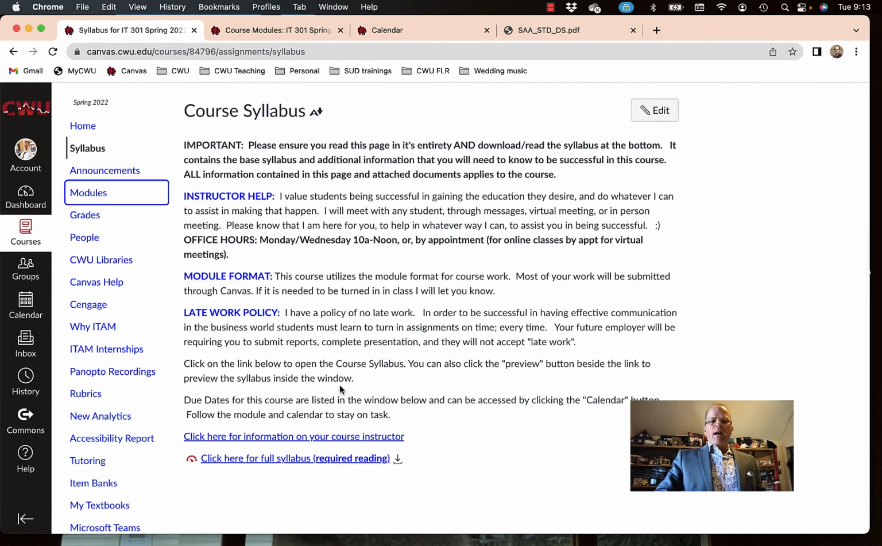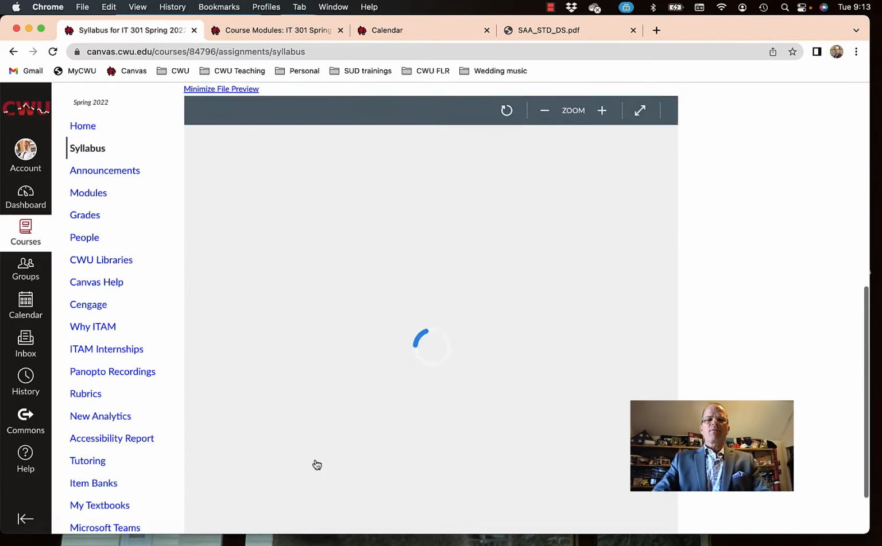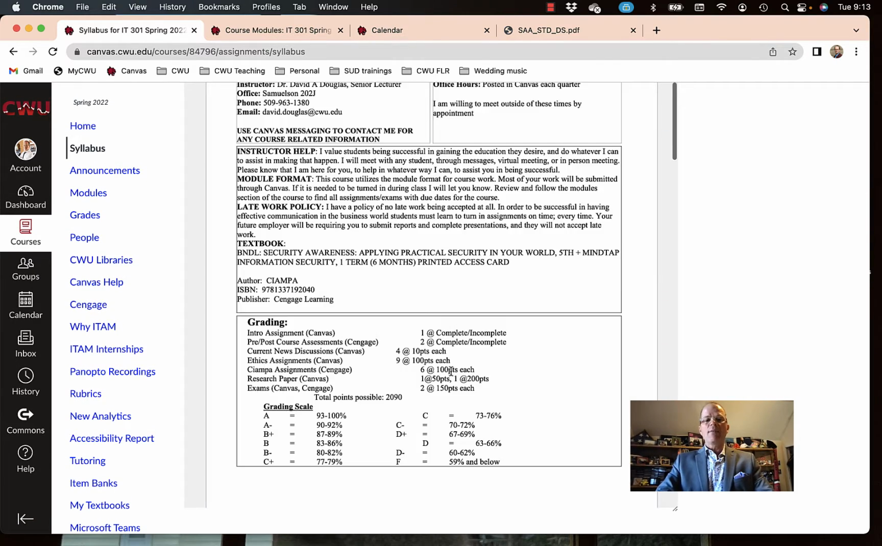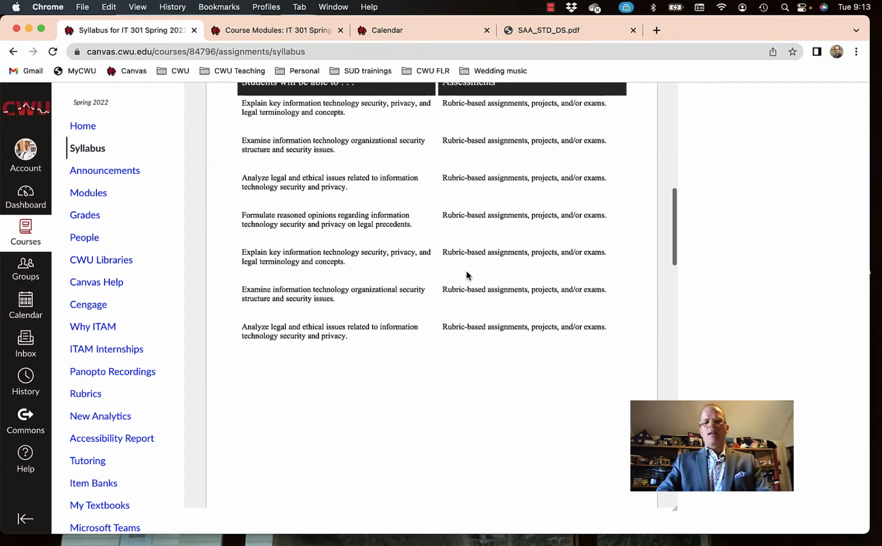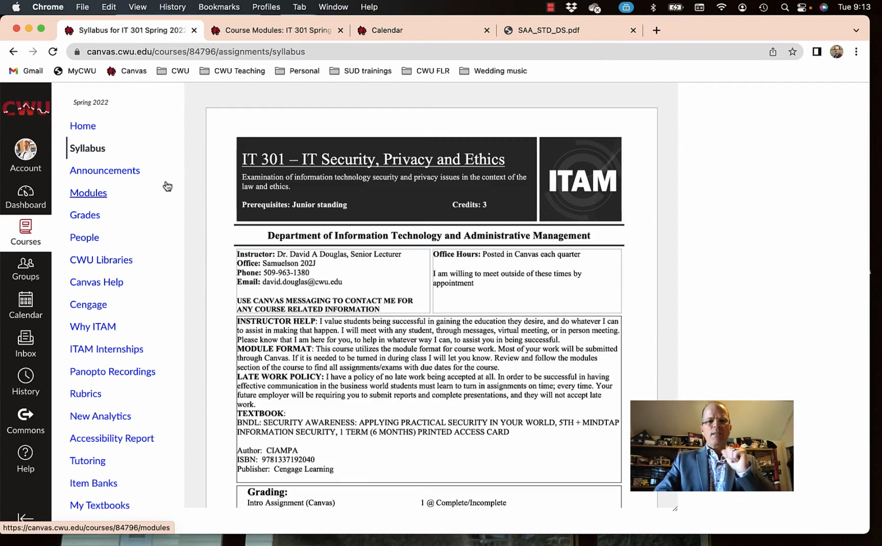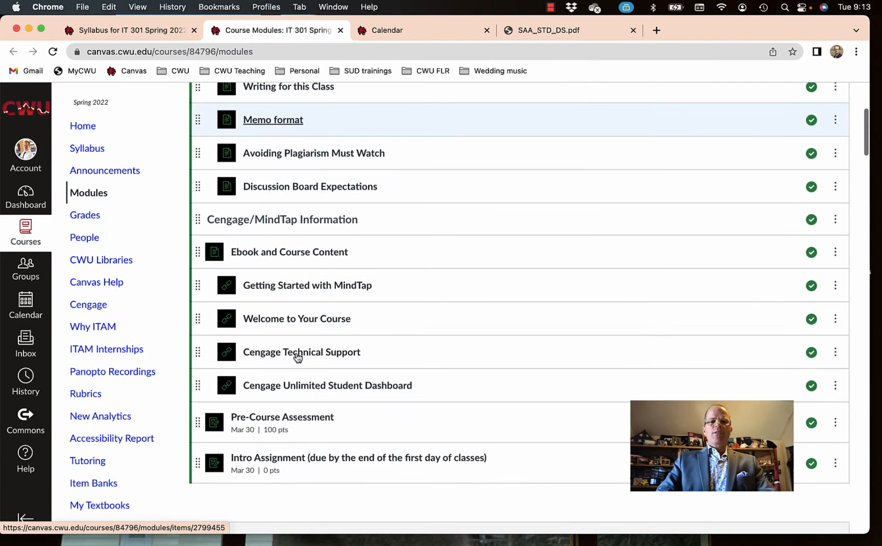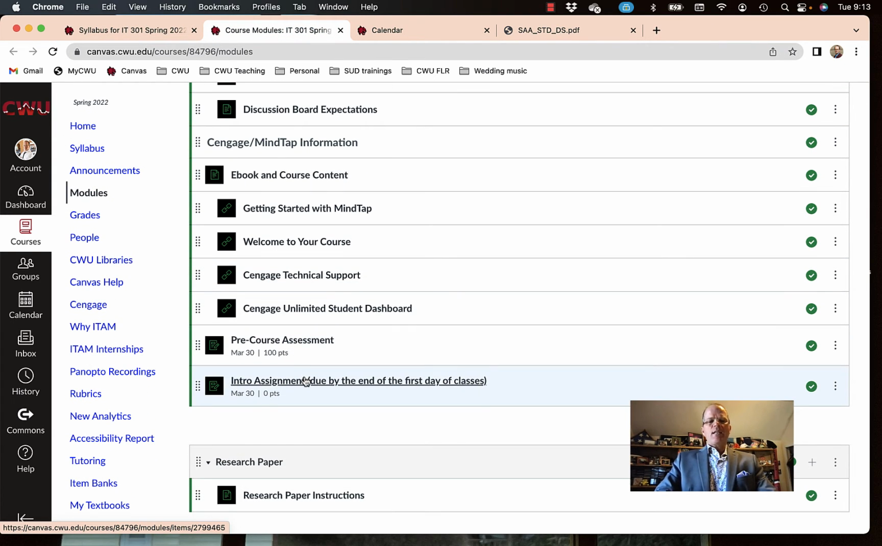There you go. Now, also click here, right here, to read the full syllabi, because that has university-specific information that I'm required to have on the syllabi. It tells you how many points are in the class and all that good stuff. So you're required to read that also. Now, going back to the modules, what else do I need you to do?